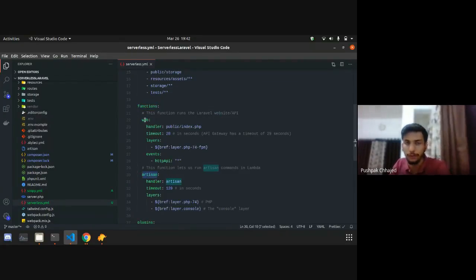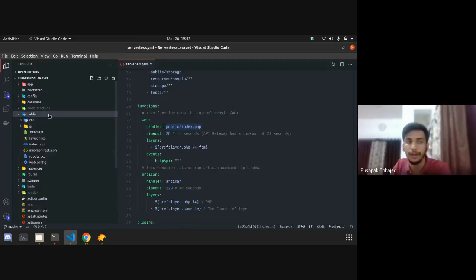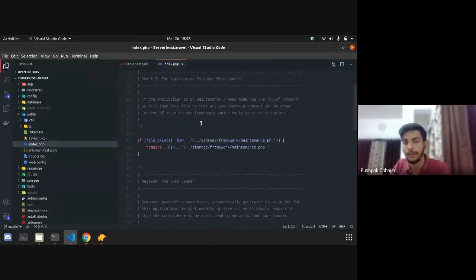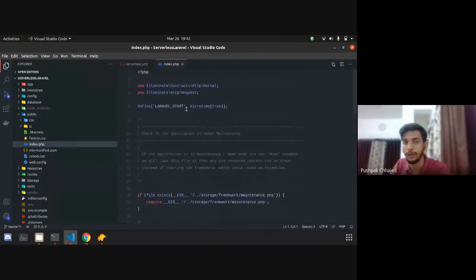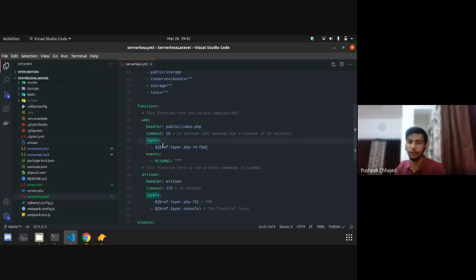What web does is it handles your HTTP requests, and you can see that on the event of HTTP API, we need to invoke this web function, and the handler of that web function is the public/index.php file. If you know about the Laravel request lifecycle, you know that every request comes into public/index.php and is handled from there. It also defines the handler timeout and the layer which we want to use.